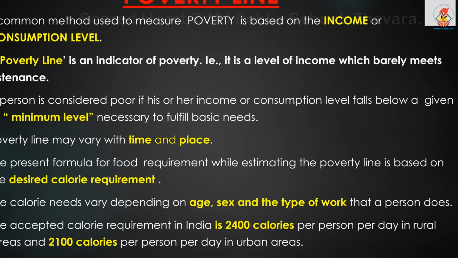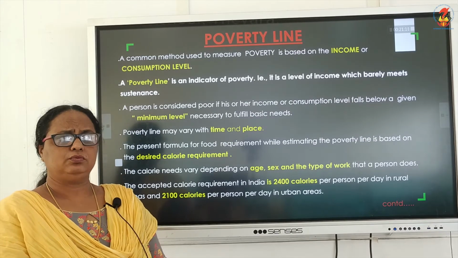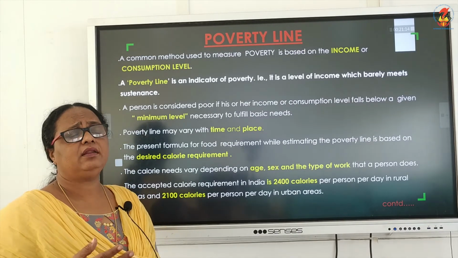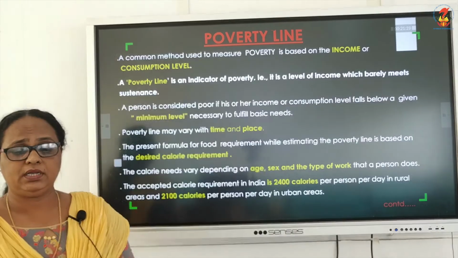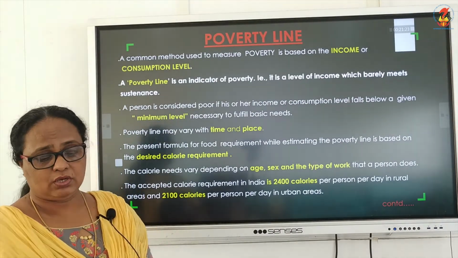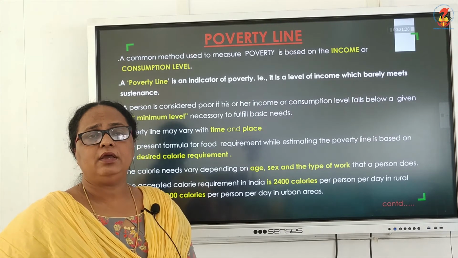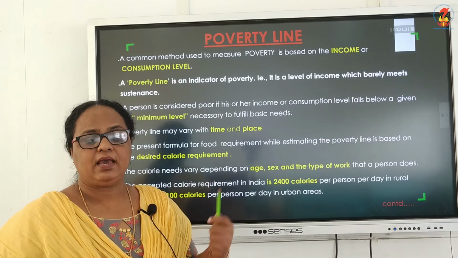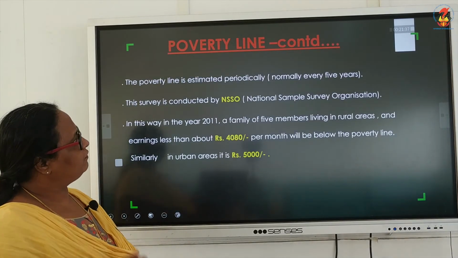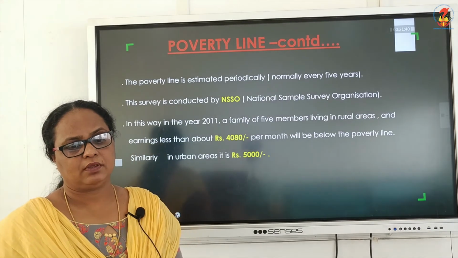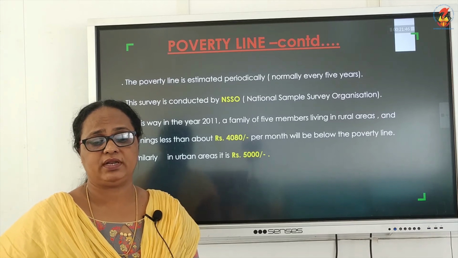So likewise, in India, the desired calorie requirement is taken into consideration. The accepted calorie requirement in India is 2400 calories per person per day in rural areas, and 2100 calories per person per day in urban areas. And we said poverty line is estimated periodically, that is normally every 5 years. And this particular survey is conducted by NSSO, National Sample Survey Organization.